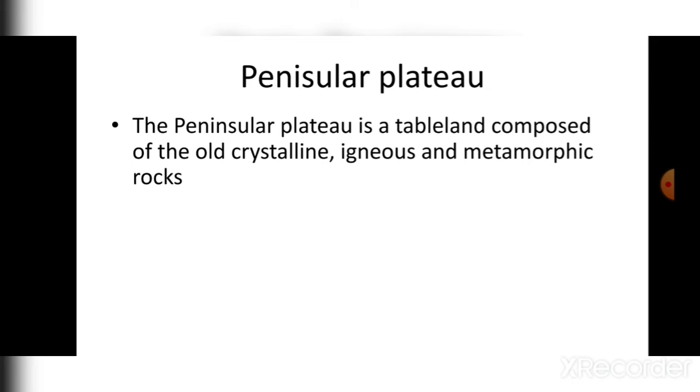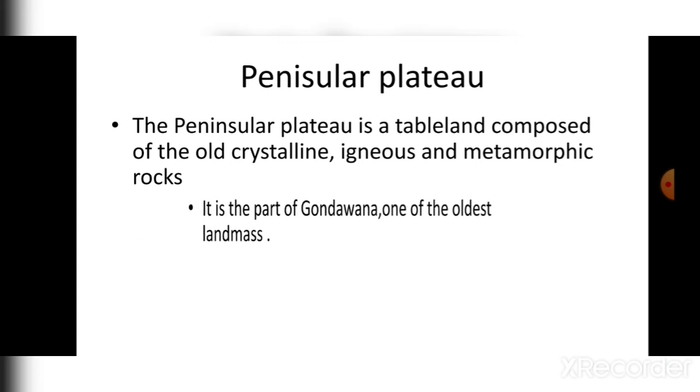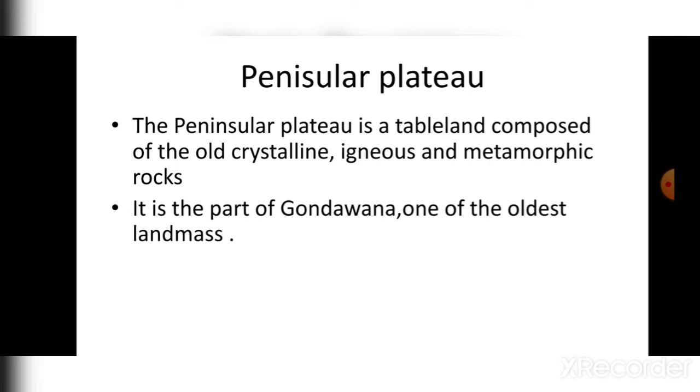It is a tableland which has certain height, because if we compare the peninsular plateau to the northern plains of India, we will get to know that the peninsular plateau's average height from sea level is greater than the northern plain. Okay, so the next point: it is part of Gondwana, one of the oldest land masses. Gondwana is a kind of land that we assume was the first land made on the earth's surface.